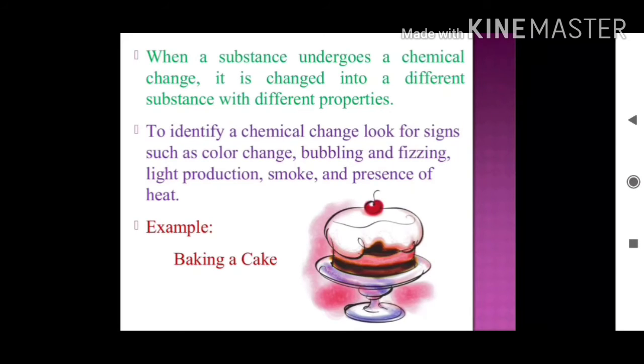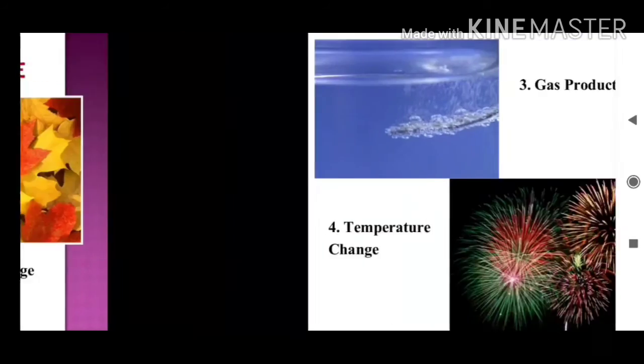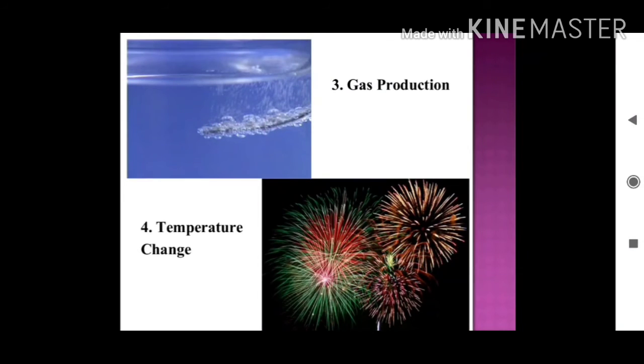So, new substance is formed. Magnesium: when you burn magnesium in the presence of oxygen, it forms magnesium oxide. So in chemical changes that I have told you, new substance is formed. So in the burning of magnesium ribbon, new substance is formed, that is magnesium oxide. Next example, some examples of chemical changes are baking a cake, precipitation, color change, gas production, temperature change.